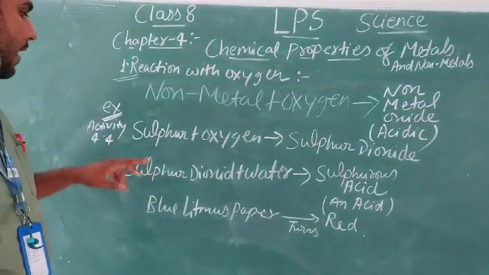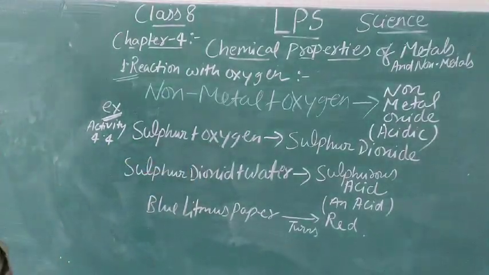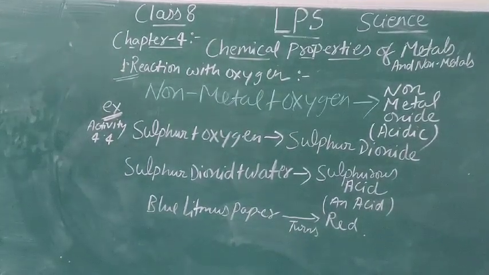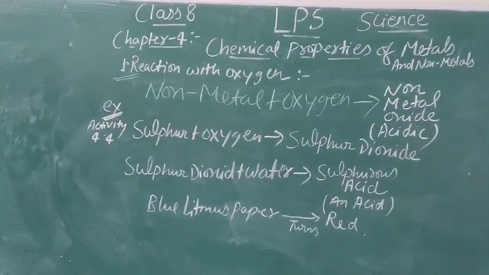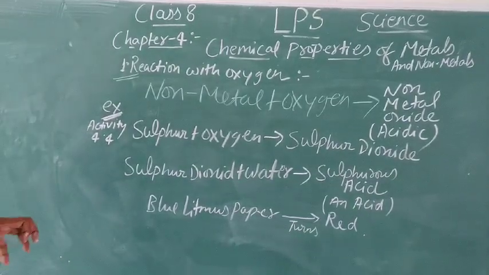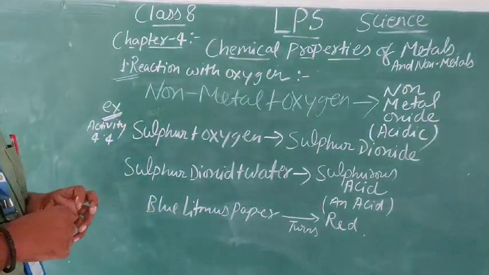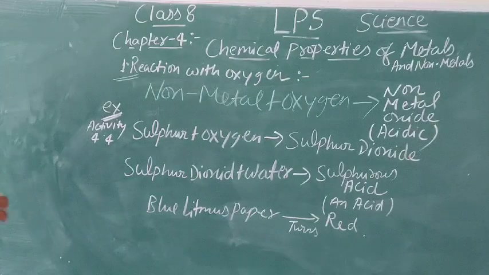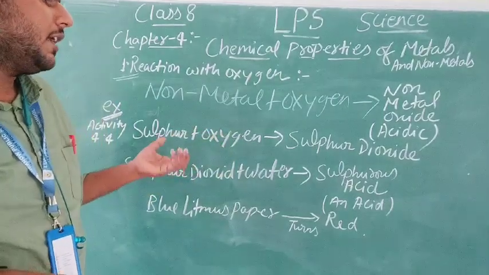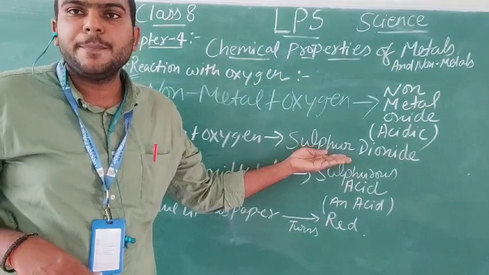Here, I am reacting sulfur with oxygen. I am taking the sulfur in powder form and heating the sulfur powder on a deflagrating spoon, and after burning the sulfur, I will quickly put this deflagrating spoon into the gas jar. Here the sulfur will combine with oxygen and it will burn. After the burning, the sulfur combined with oxygen gives sulfur dioxide.